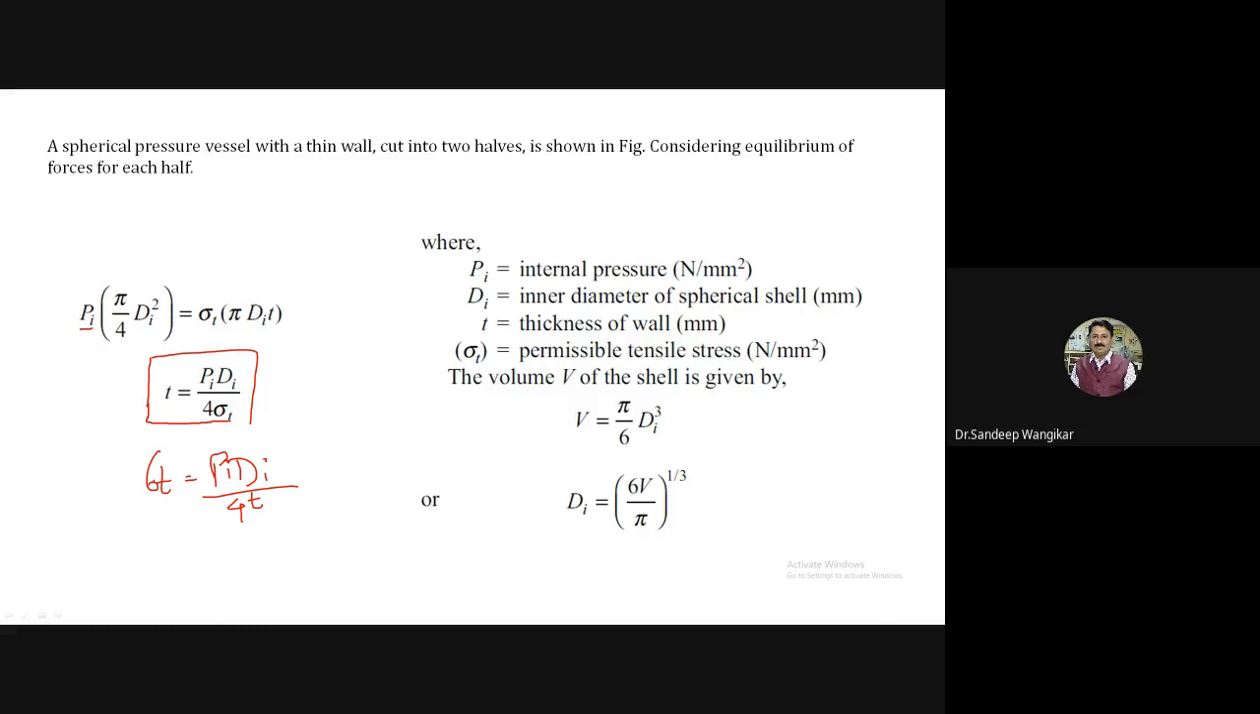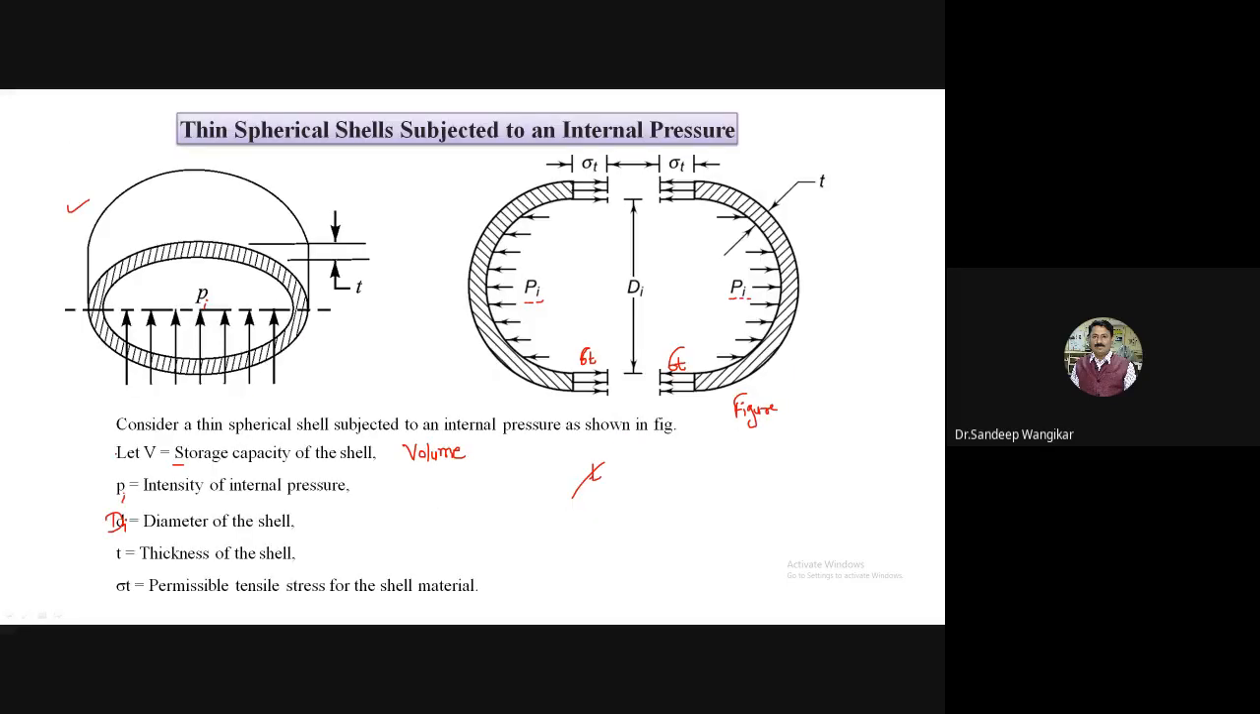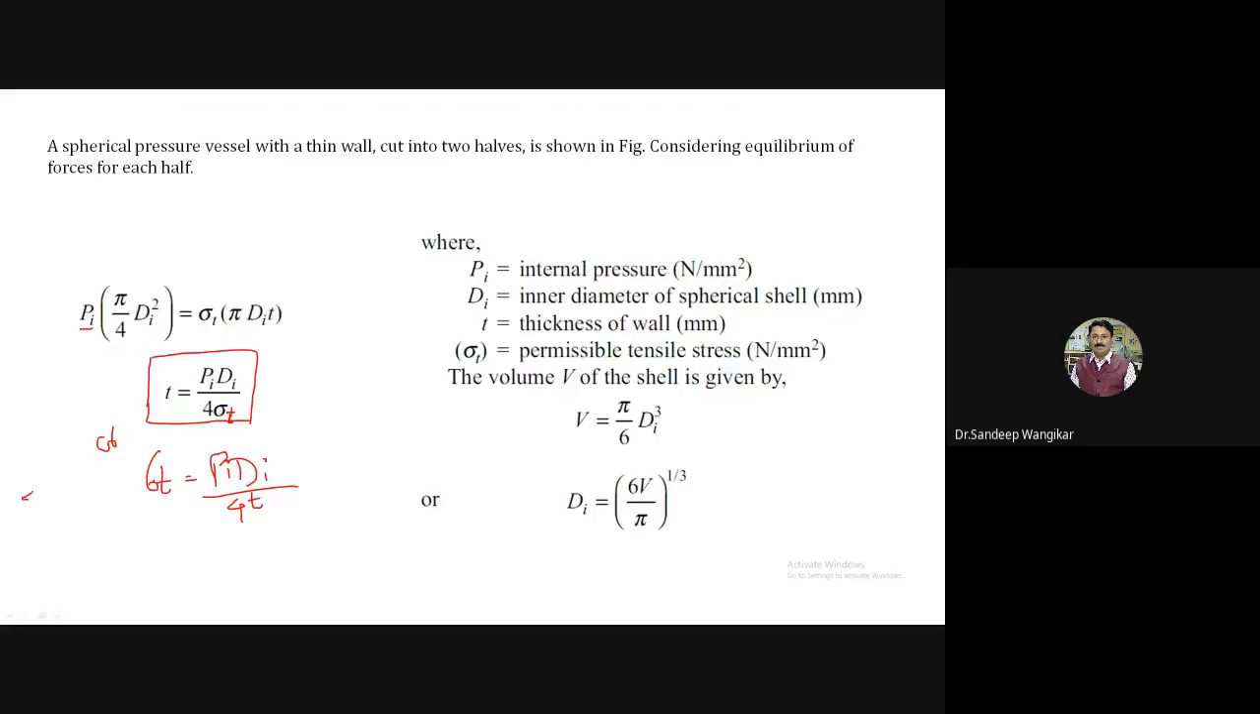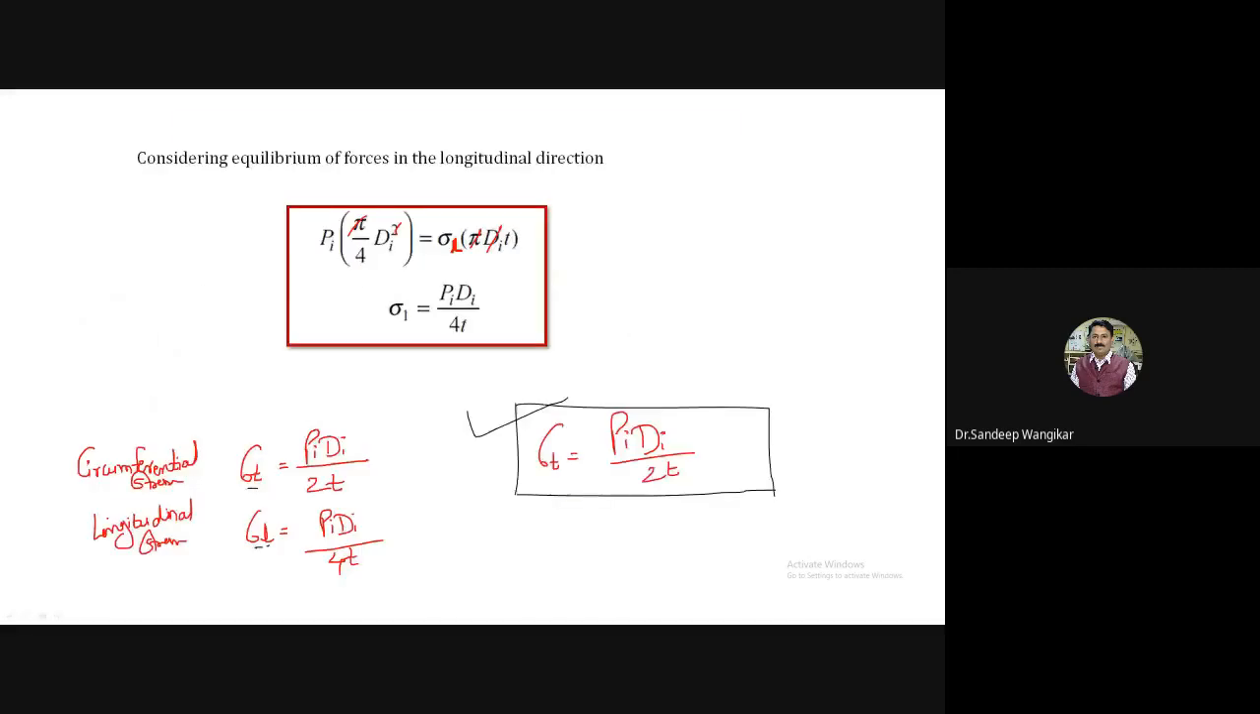So ultimately we have to use the formula for calculation of thickness only. So this is the formula: t is equal to Pi di divided by 4 sigma t, or sigma t is equal to Pi di divided by 4t. This is applicable for thin spherical cells. So I am writing, thin spherical cells, sigma t is equal to Pi di divided by 4t.